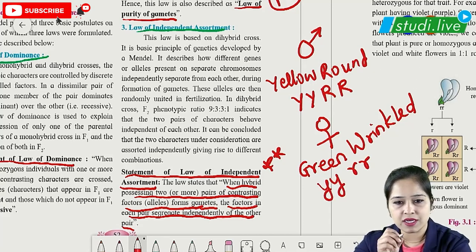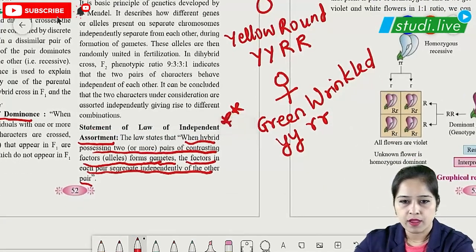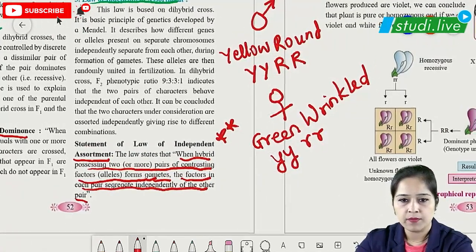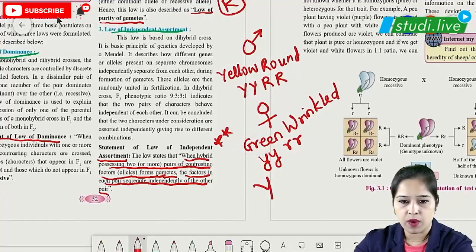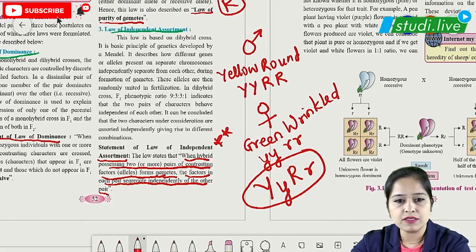So when we study this law of independent assortment, what we would specify is that when we have a hybrid possessing two or more pairs of contrasting characters, what would be the hybrid for this? The hybrid for this would be capital Y, small y, capital R, small r. This is our hybrid for this cross.